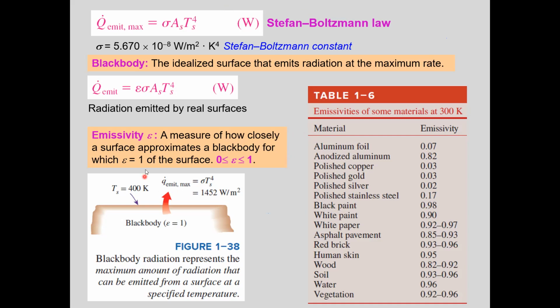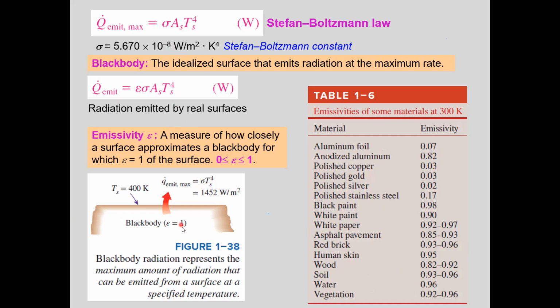Okay, the answer is 1. For a black body is an ideal surface, its emissivity is 1 because it emits the maximum rate of radiation. Epsilon is equal to 1 for a black body. For actual surfaces, it is less than 1. So emissivities of some materials are given here. As you can see, aluminum foil has a very low emissivity. Some other materials have high emissivity values. Polished metals have low emissivity values, but normal other materials have high emissivity value, like human skin, wood, soil, water, they have high emissivity values.